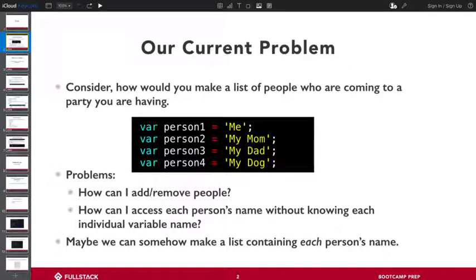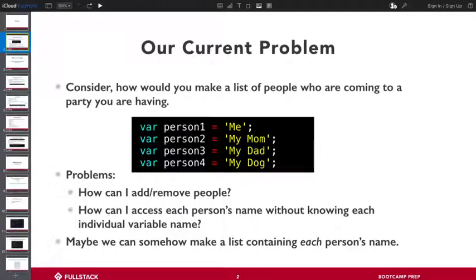And then secondly is, how can I access each person's name without knowing each individual variable? And so this brings back to what someone mentioned earlier about indexes, and we'll dive a little bit deeper into what indexes are. But for now, just know that because we have a list, I can say, hey, tell me the 3rd thing on your list, right? I may not know what it is, but I know if your list is 10 things long, that there's going to be a 3rd thing, right? As well as a 4th and 5th and so on.